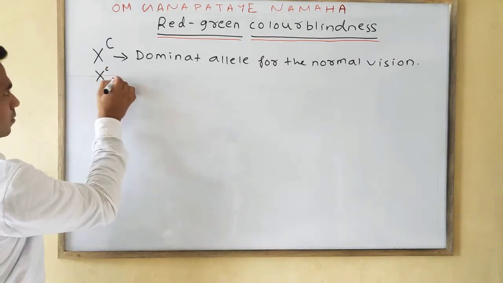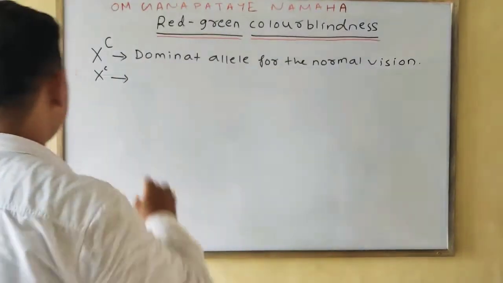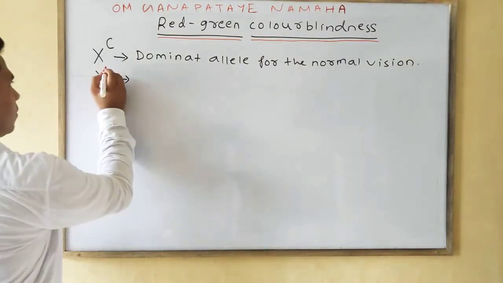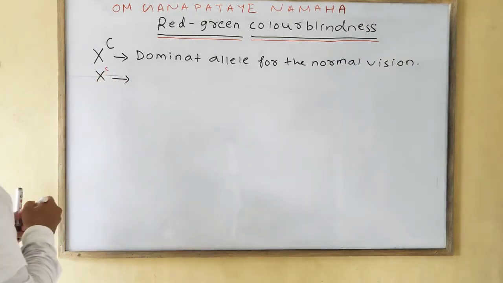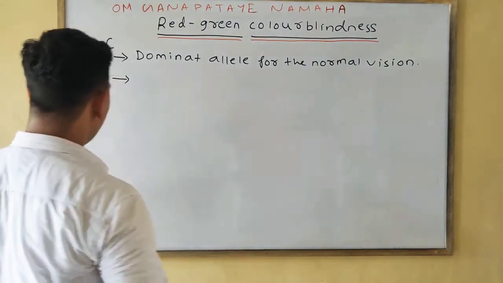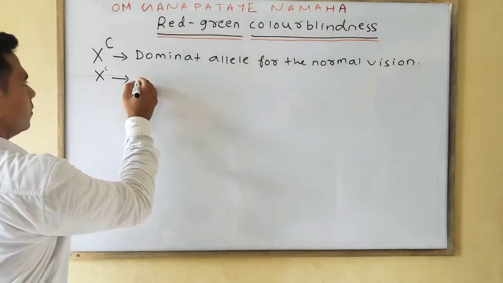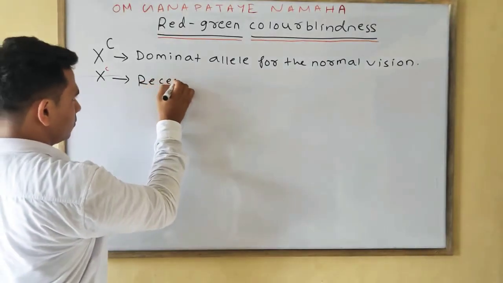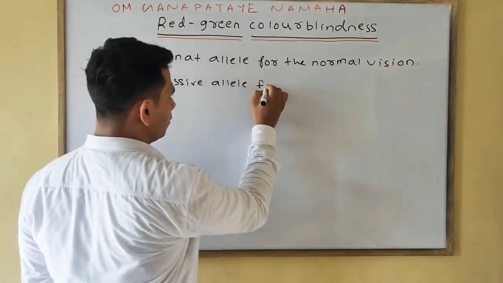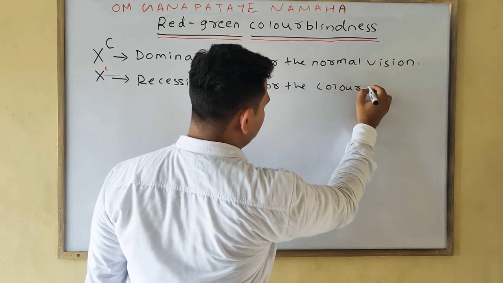Small c, I'll write in red. This one is capital, this one is small. We know X-linked inheritance here means a recessive disorder, so we write it as the recessive allele for color blindness.